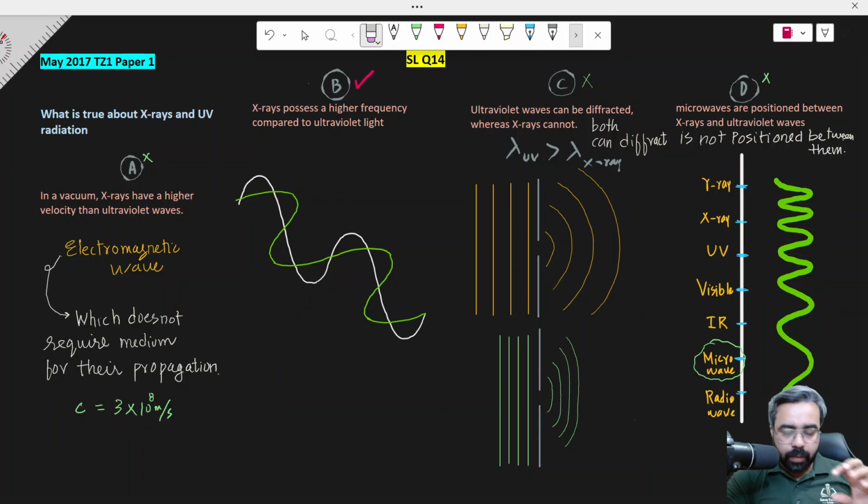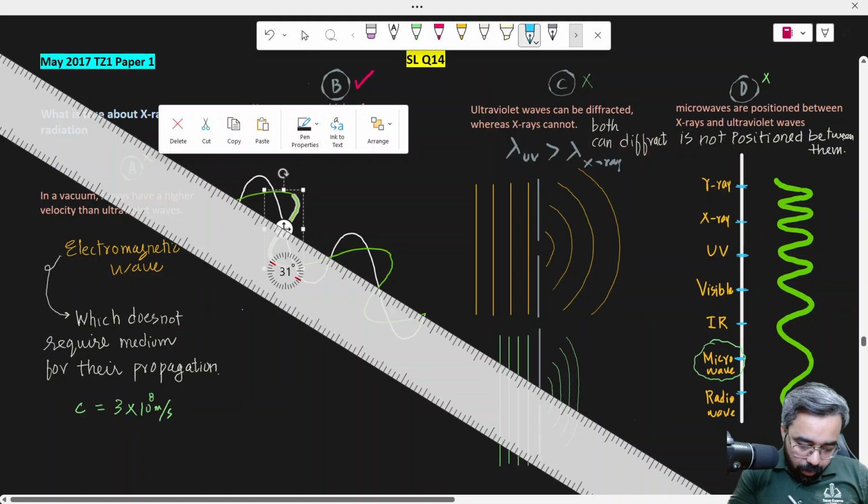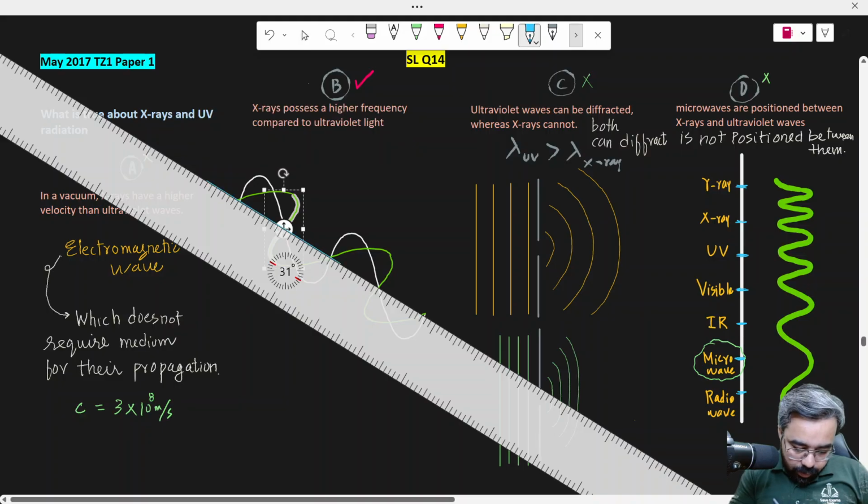But I want to go in depth and tell you what exactly X-ray and ultraviolet look like. These are electromagnetic waves. The axis that I'm going to draw right now is the axis of propagation of this wave.